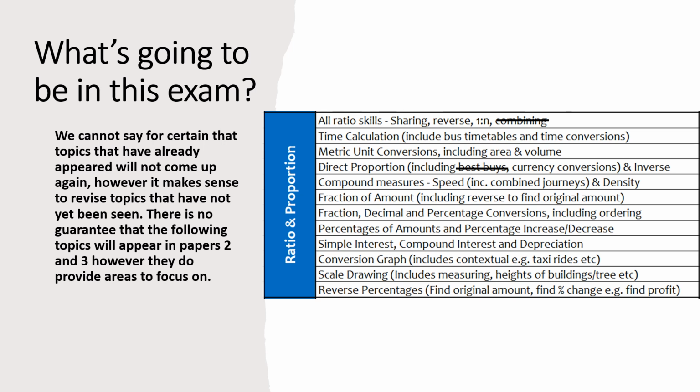In terms of ratio and proportion, we saw combining a ratio. We saw a best buys question, but still lots of other things on this slide that we haven't seen. We didn't see any type of interest. We didn't really see using a percentage to find a percentage of an amount or to do an increase and a decrease. So lots of other percentages stuff and ratio and proportion that could come up.